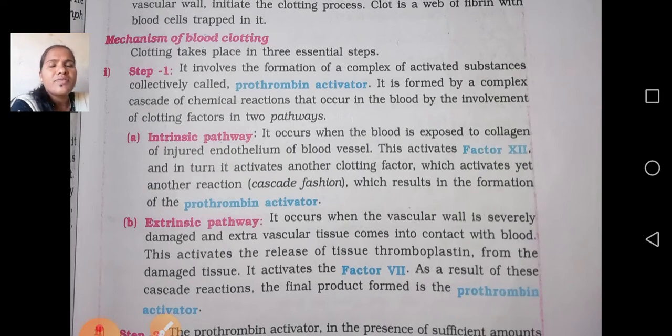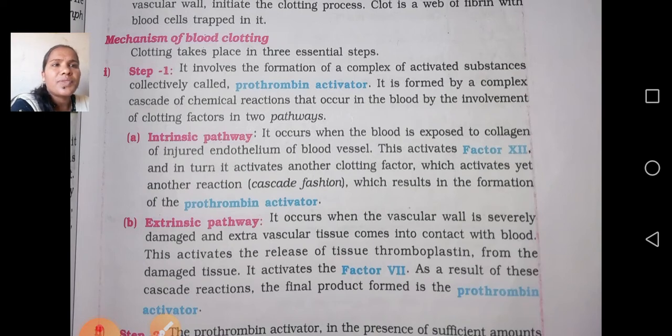Let us see the intrinsic pathway. It occurs when the blood is exposed to the collagen of the injured endothelium of blood vessels. Everything is going on inside the blood vessels, inside the body of the blood vessels.